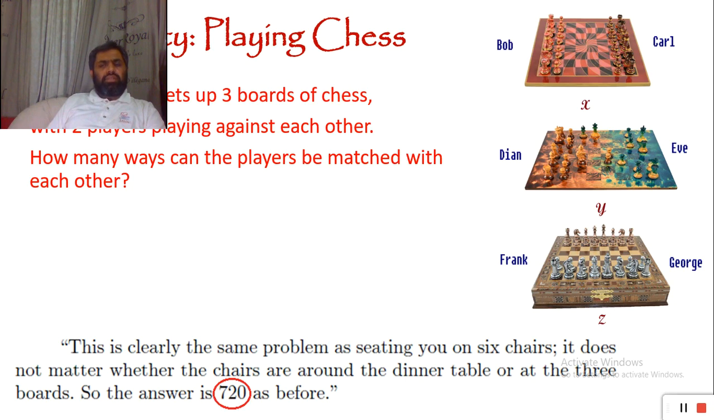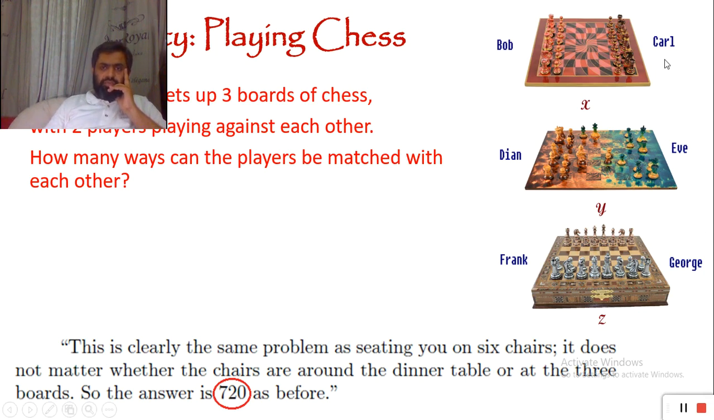But then someone said, still we are overcounting. Does it matter? Bob and Carl, they are playing a match on chessboard X or chessboard Y or chessboard Z. Eventually, it's a match between Bob and Carl. And the same thing happens with any other pair, Diane, Eve, Frank, George, or any other combination of these players. So it doesn't matter on which board they are going to sit. So how much overcounting are we doing?